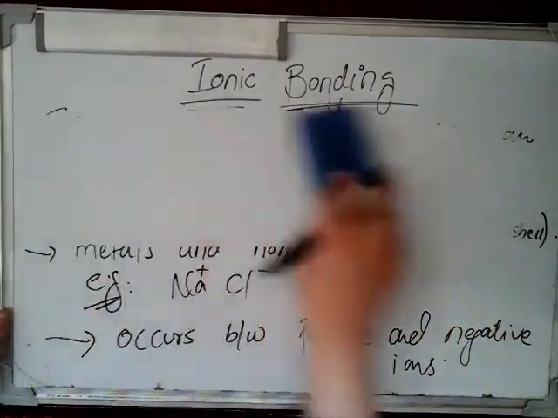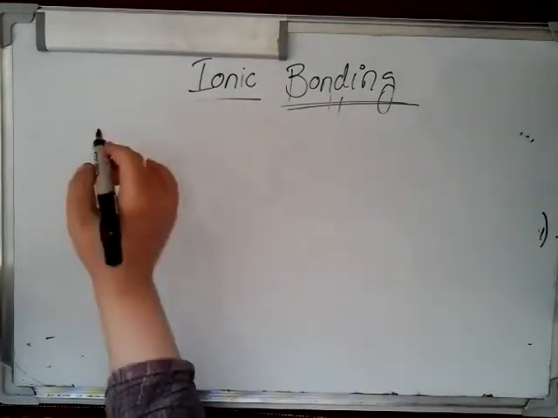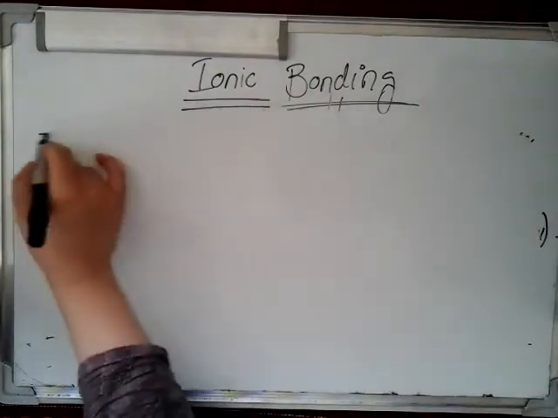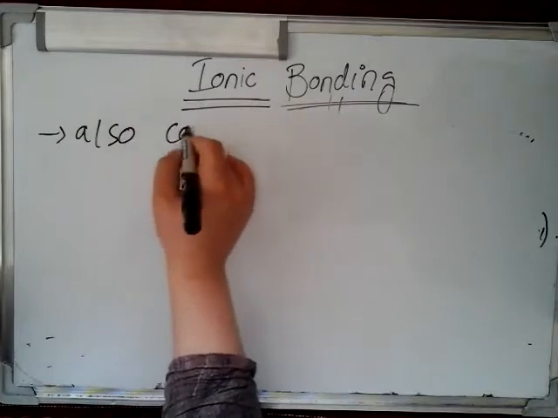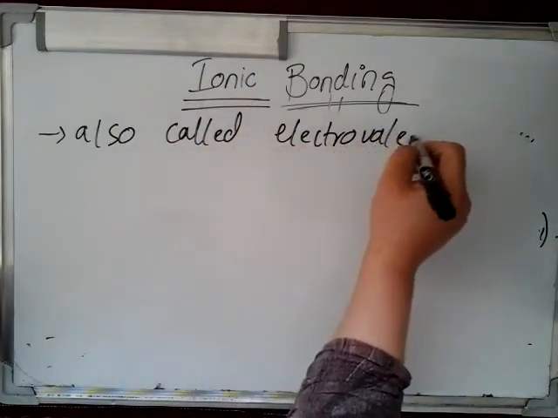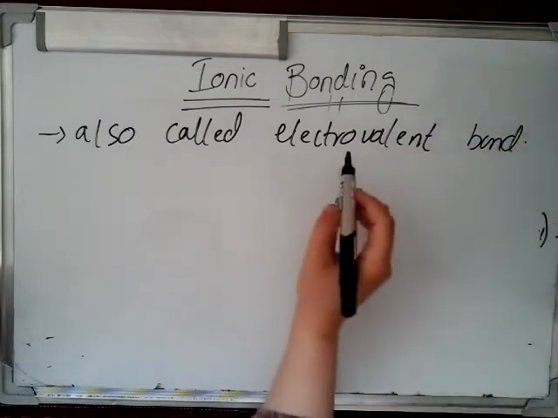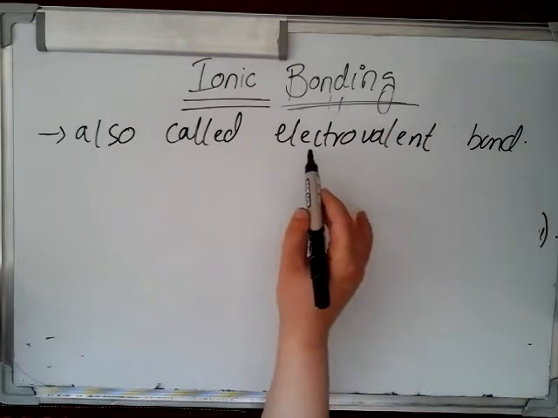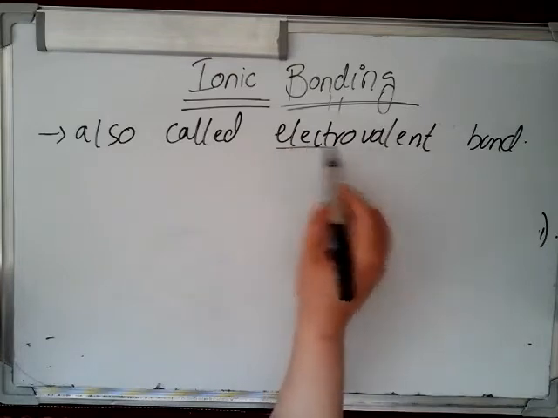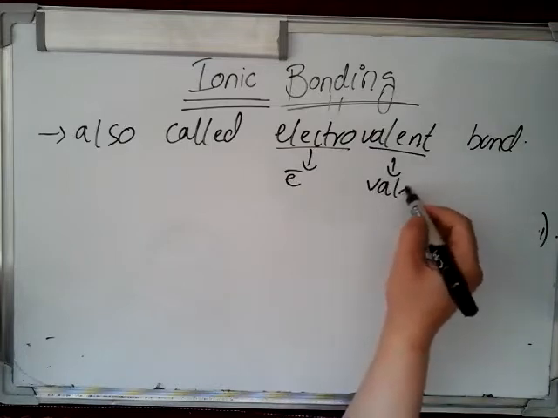Another name for this ionic bonding is electrovalent bond. Why is it called electrovalent? Because electro means electrons, valent means valence shell.